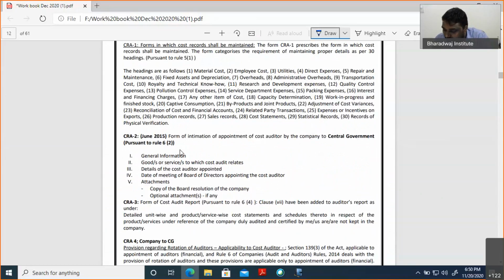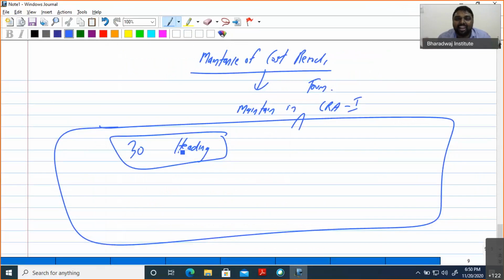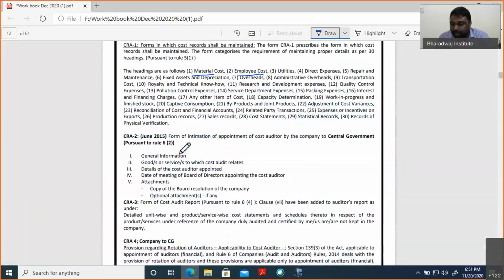These are all the headings that come under material cost. What are all the material costs included? What is the employee cost? Just for your reference I am telling, not required. What is required, I am writing in your chart. So, employee cost, utility, direct expense, repair and maintenance, fixed asset and depreciation, overhead, admin overhead.